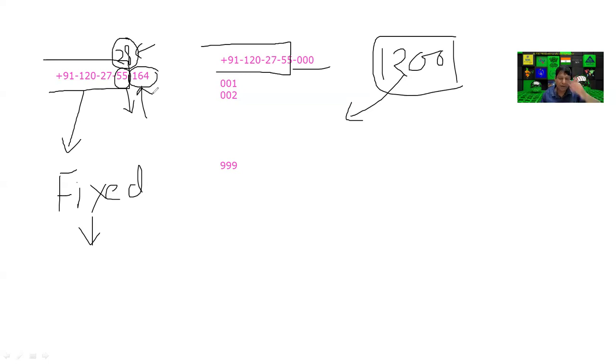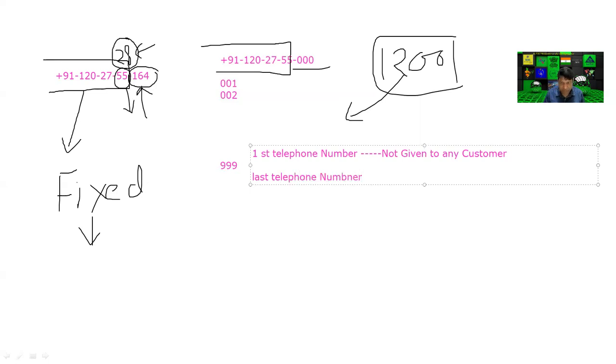Okay. Now there are some rules and regulations. The first rule: the first telephone number is not given to any customer. This is a rule made by the engineers. And the last telephone number is also not given to any customer.